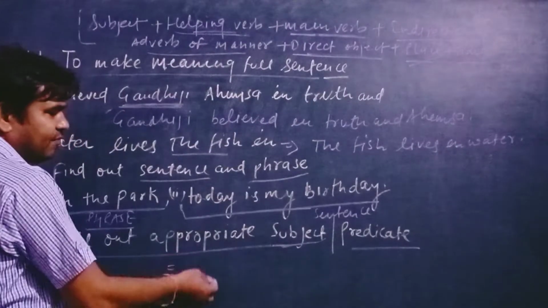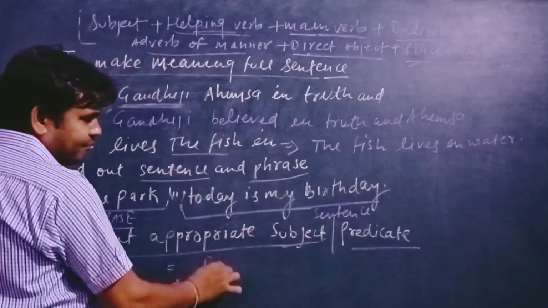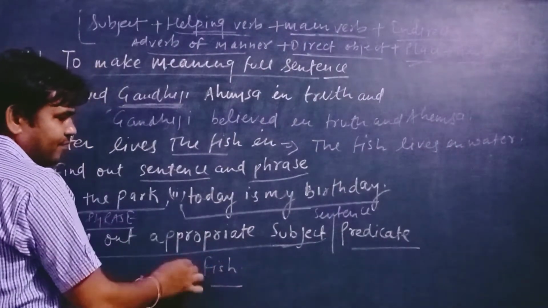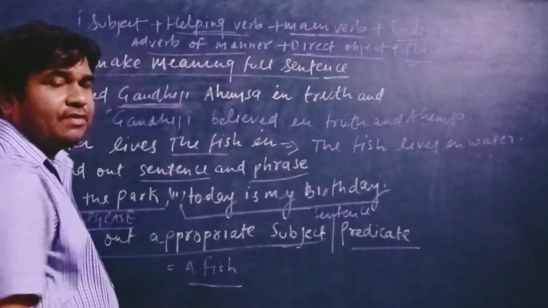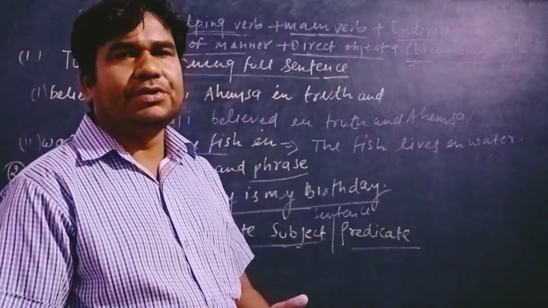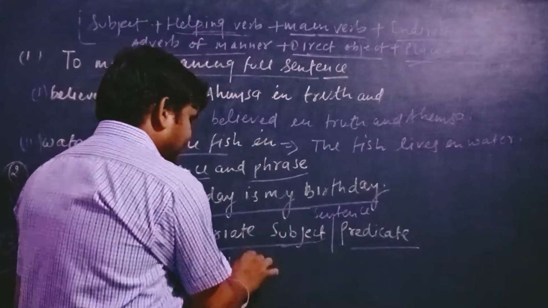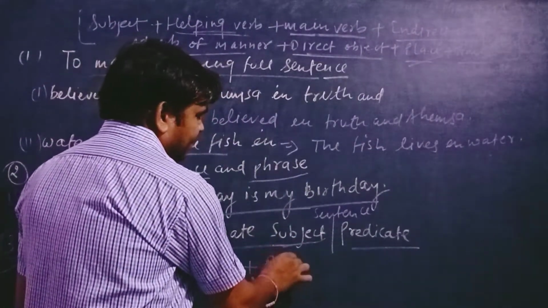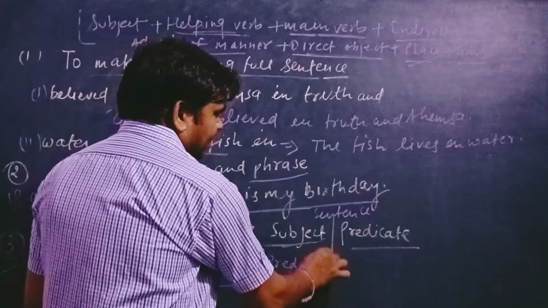Let's say the subject given is fish. A fish, a subject is given here. We have to put in a suitable predicate here.